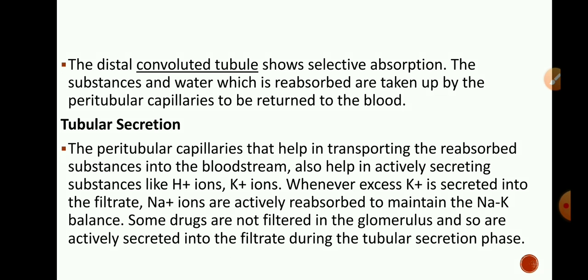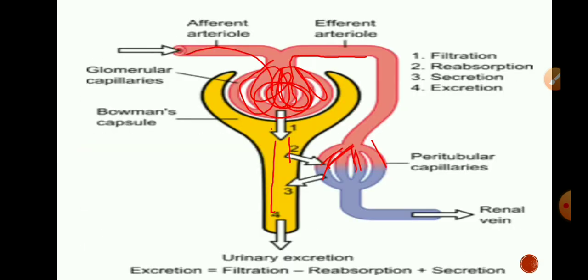So the drugs which are not filtered during the glomerular filtration are poured into the filtrate during this tubular secretion phase. So these are all three processes of urine formation. Then the liquid which is flowing is urine, which is collected in the pelvis, and ureters on either side carry urine from the pelvis to the bladder.